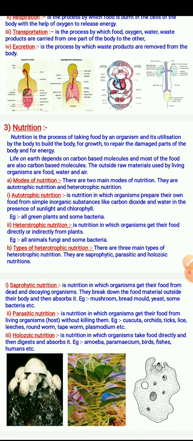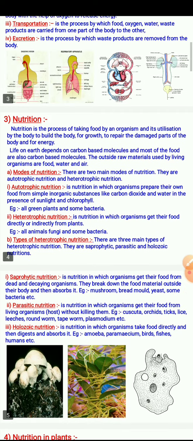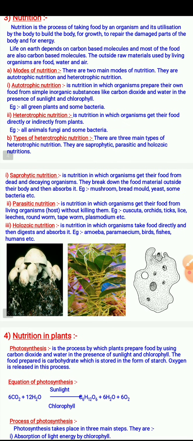Parasitic mode is the nutrition in which organisms get their nutrition from a living organism, the host, without killing them. Examples: cuscuta, orchids, ticks, lice, leeches, roundworms, tapeworms, plasmodium, etc. Holozoic nutrition is the nutrition in which organisms take food directly and then digest and absorb it, like amoeba, paramecium, birds, fishes, human beings.